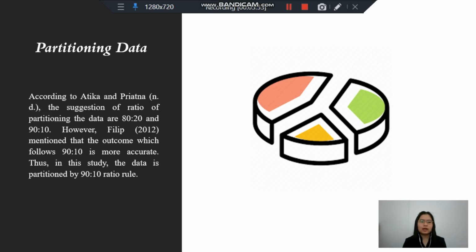Next, partitioning data. According to Atika and Pragna, the suggested ratios of partitioning the data are 80 to 20 and 90 to 10. However, Philip mentioned that the outcome which follows 90 to 10 is more accurate. Thus, in this study, the data is partitioned by 90 to 10 ratio rule.